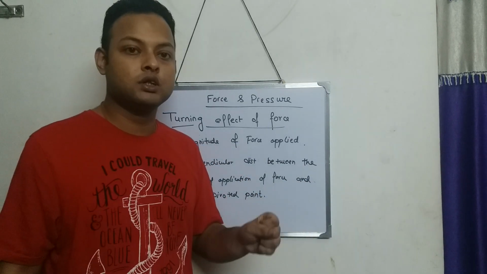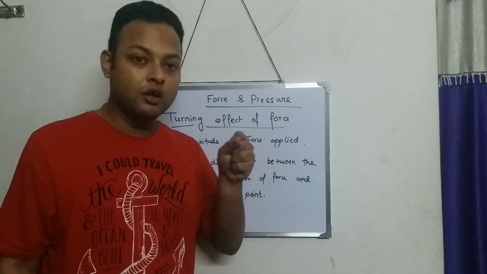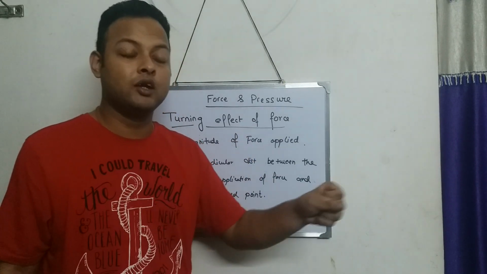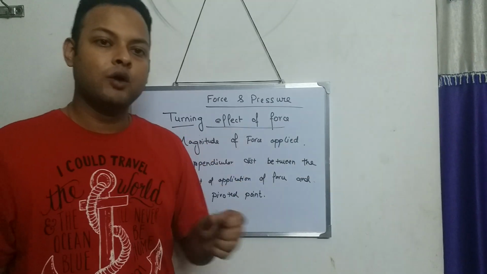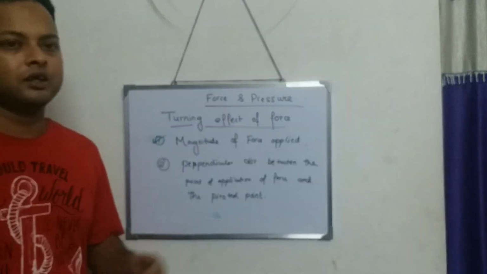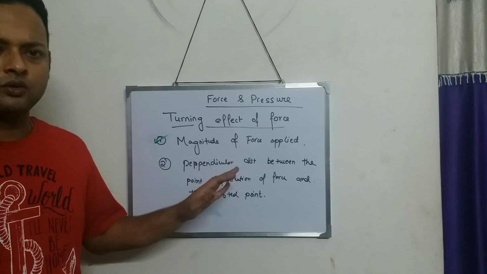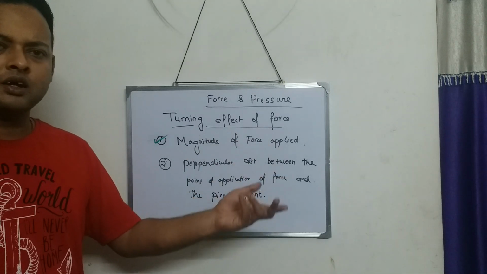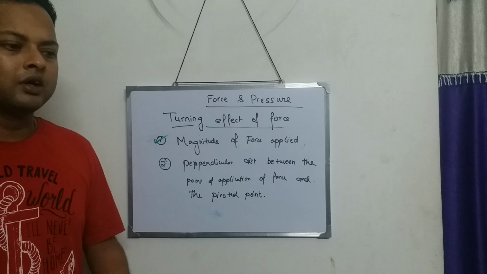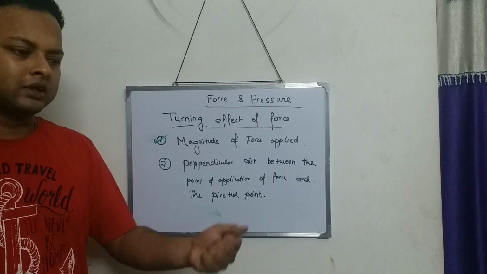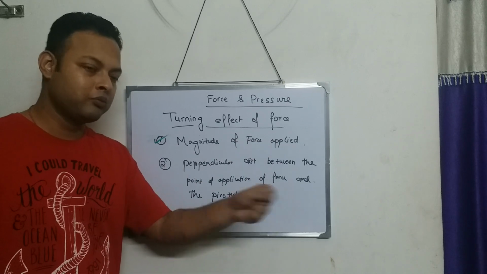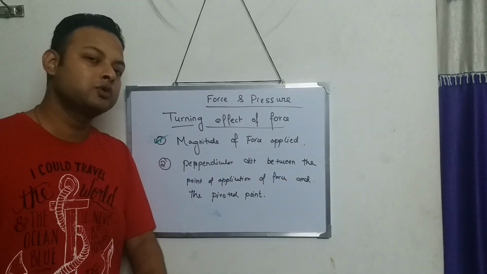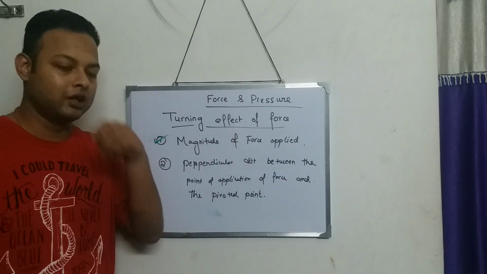How much force we are applying. If we apply large force, more turning effect. If we apply small force, less turning effect. I think this part is very clear to you. Take any example, the door, for instance. The more force we apply, the more the turning effect. The less force we apply, the less the turning effect.